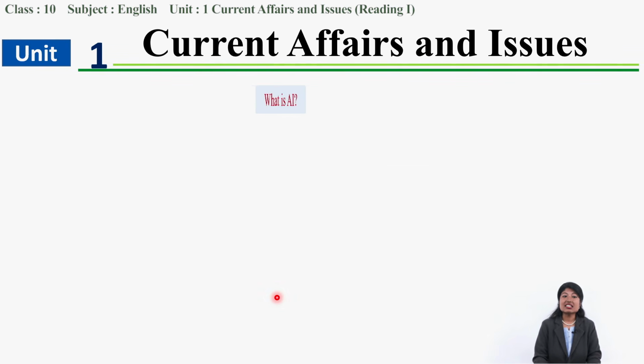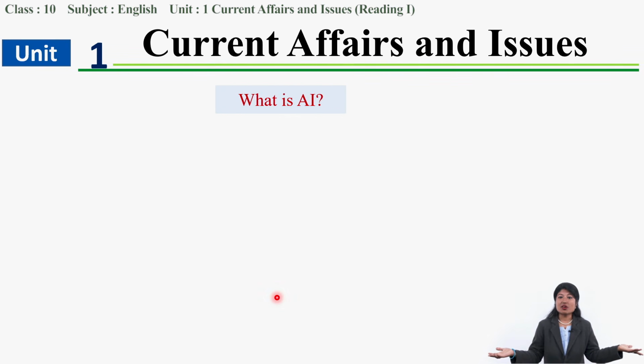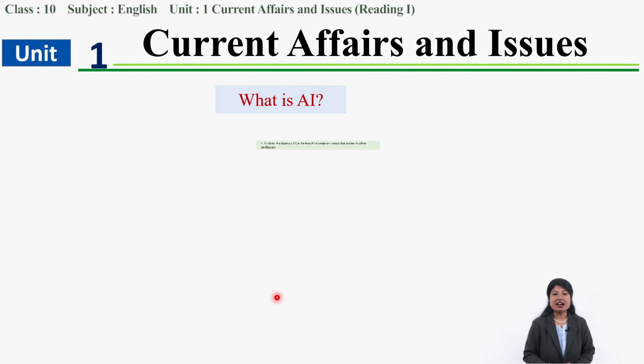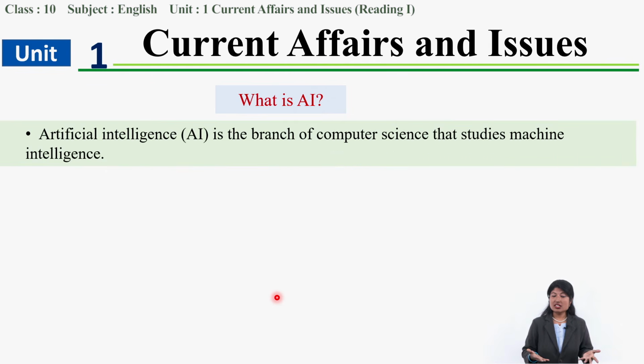Then what is AI? Tell me. Yes, AI is artificial intelligence based on computer science, which studies machines and their intelligence.